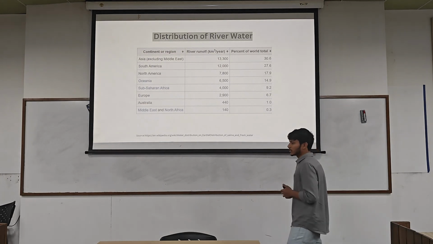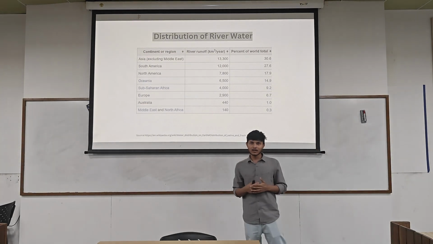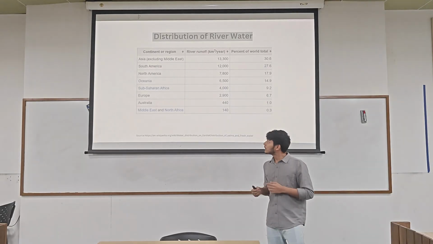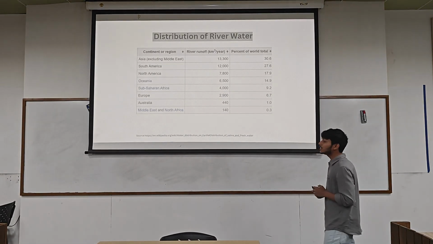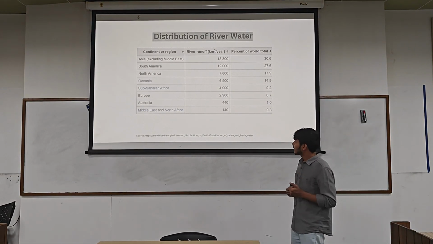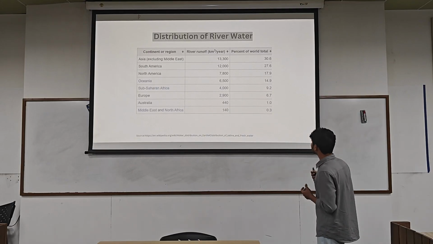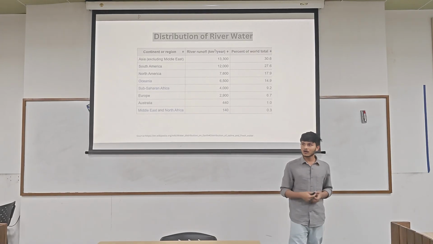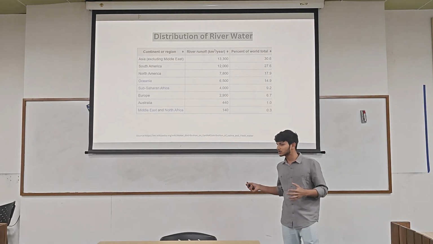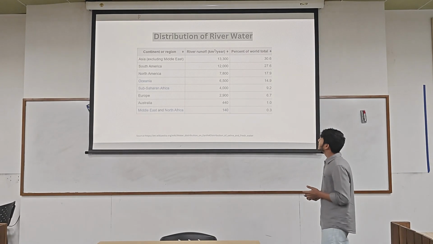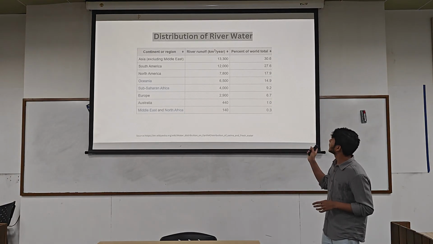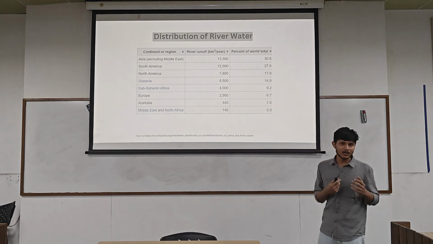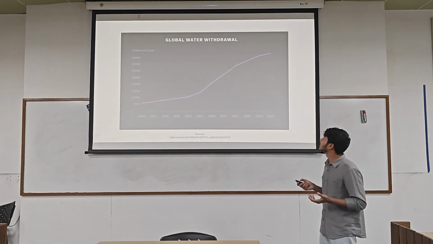So let's have a look at how rivers are irrigating different continents. You can see that Asia is getting 30% of the water of rivers. At the same time, Australia is getting only 1% of the river water. Later on, we'll be discussing the factors which are affecting this uneven distribution of water. For now, just have a look at what percent of the river water different continents are getting.